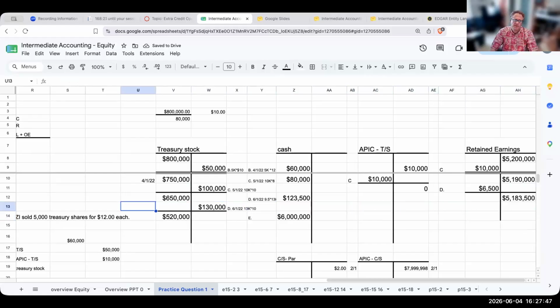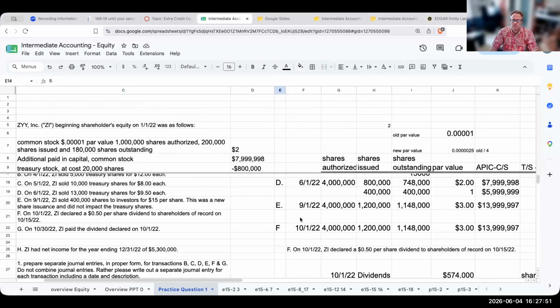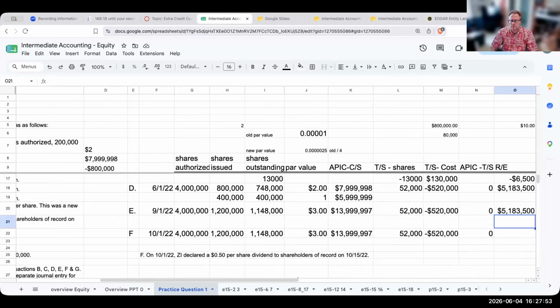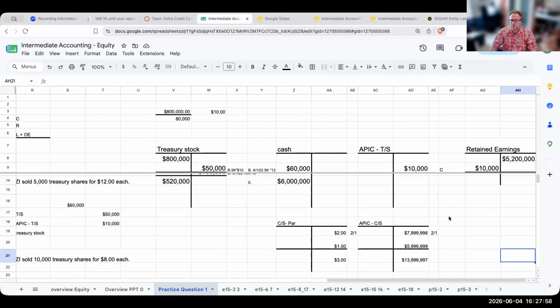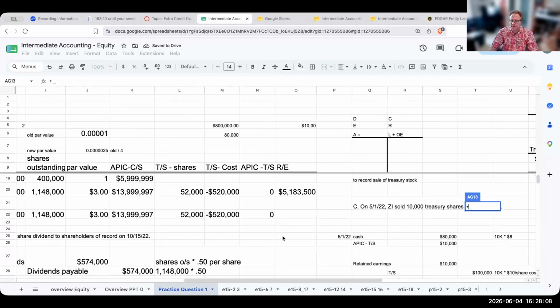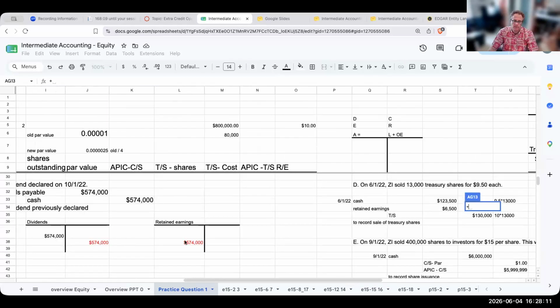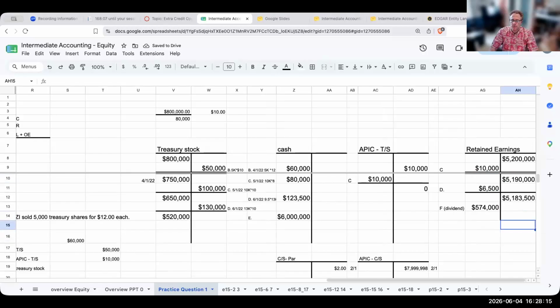I think we are on transaction F. Obviously this could happen at the end of the period. It's entirely up to you how we do this, but again, I'm just doing this over here for our own notation.